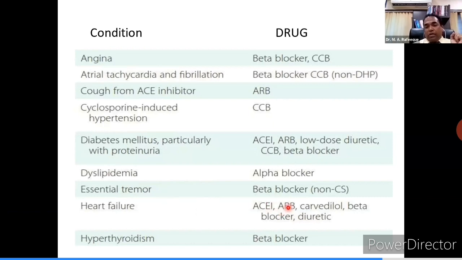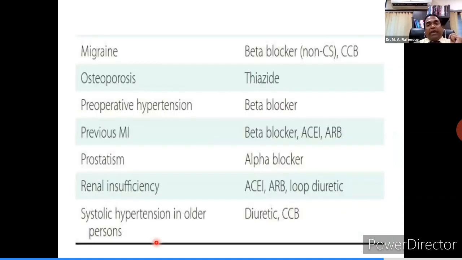ARB can be used, and amongst beta blockers, carvedilol is preferred whenever the patient has heart failure, and diuretic, of course. If there is hyperthyroidism, again you have to go with beta blocker, preferably non-cardioselective propranolol. If the patient has migraine, go with beta blocker, non-cardioselective, CCB also can be given. Osteoporosis, thiazide. Preoperative hypertension, beta blocker. Previous MI, beta blocker, cardioselective, of course.